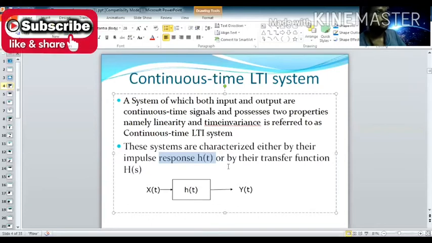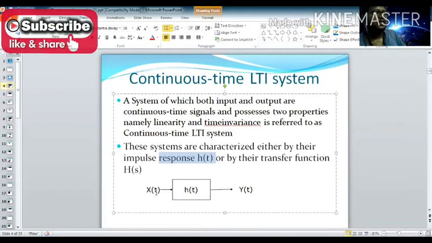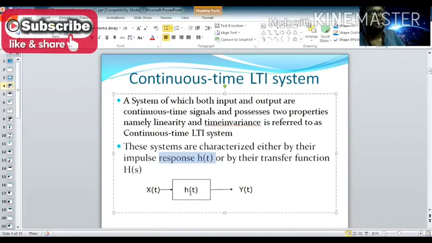Or it is described by their transfer function h of s. So this is your system, h of t. The input signal x of t is applied to the system and it produces the output y of t. Now, what is the transfer function? The transfer function is nothing but the ratio of the output of the system to the input of the system. It means h of t is equal to y of t divided by x of t.